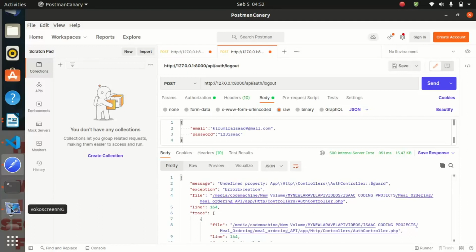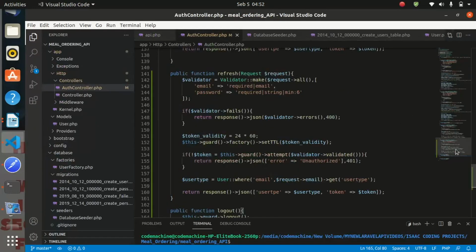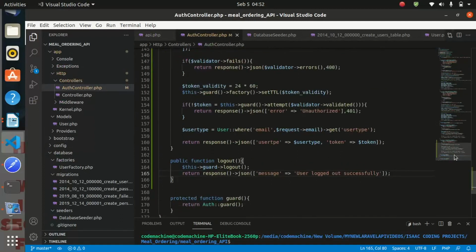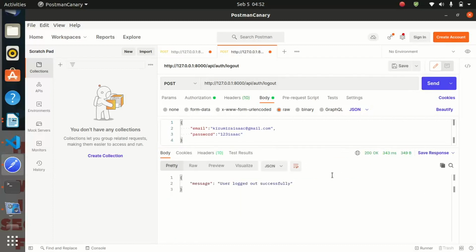Let us check and see on line 164. This is a function. This must be a function. So do not forget to put the parentheses here, otherwise it will throw an error. So let us try again to log out and see. Perfect. User logged out successfully.